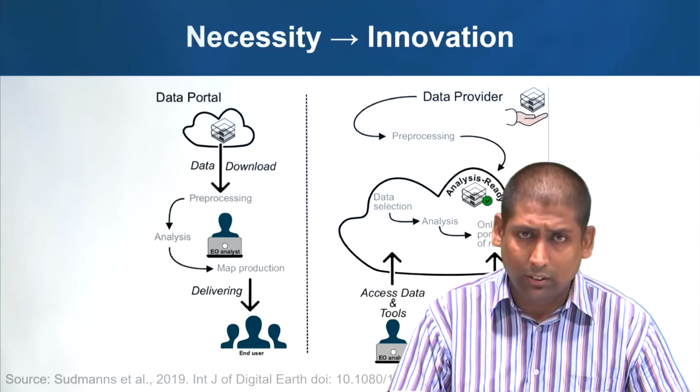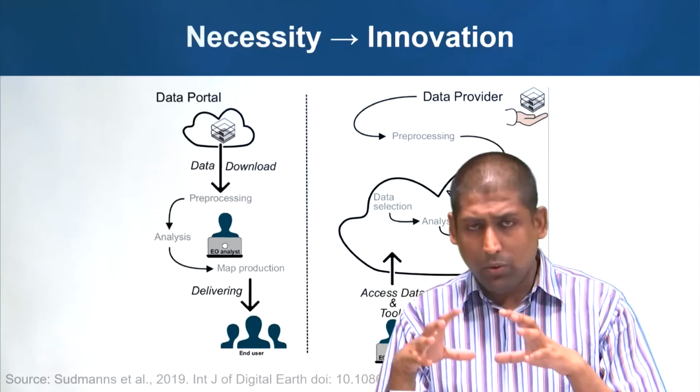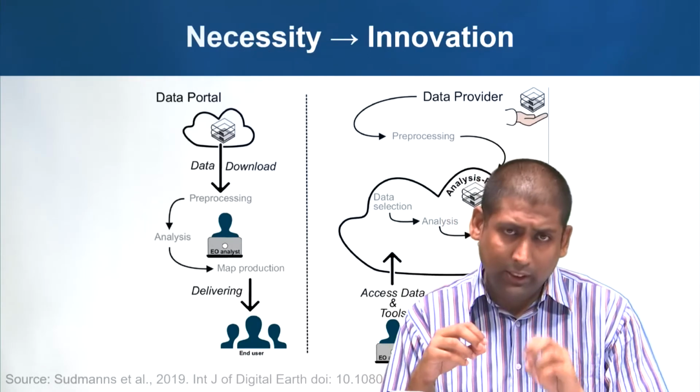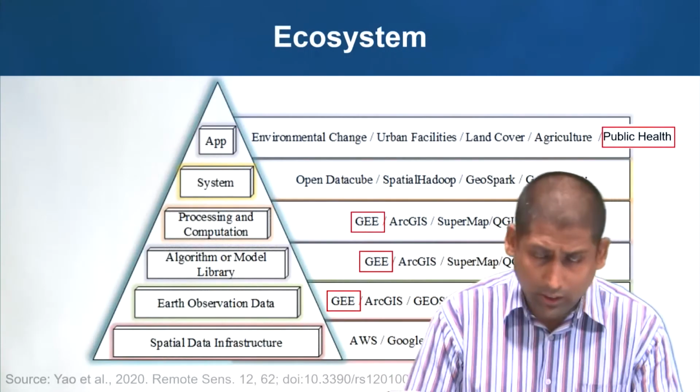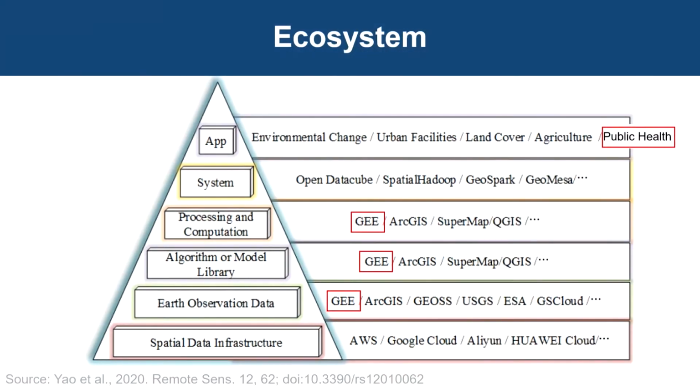And this area which is shown like a cloud is where all the data is kept, where the users can select the data, analyze the data, and portray the results. Now, to do all this, there is a huge ecosystem of software and solutions available. If you talk about the bottom of the pyramid, the actual data infrastructure, it is offered by cloud companies like AWS, Amazon Web Services, Google Cloud, and so on. On top of that, Earth observation data is kept. These are offered mainly by public organizations like USGS, the European Space Agency, ISRO, and so on.